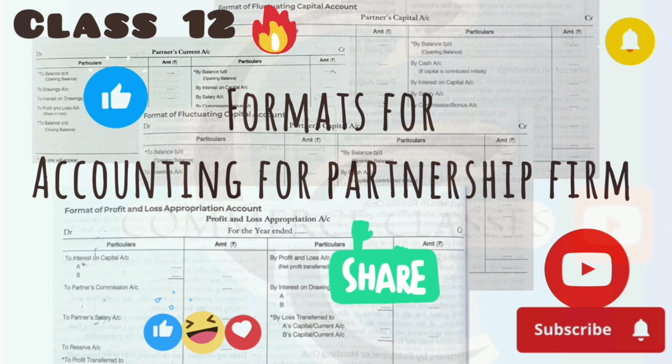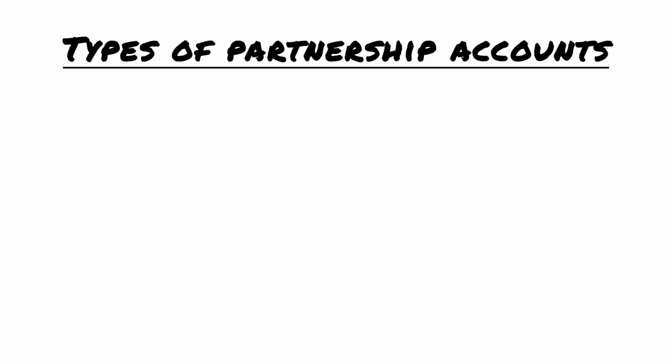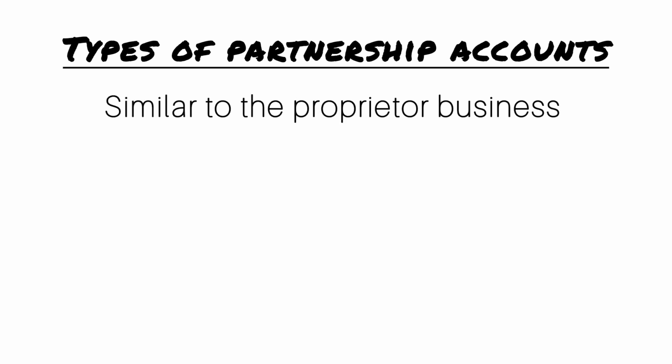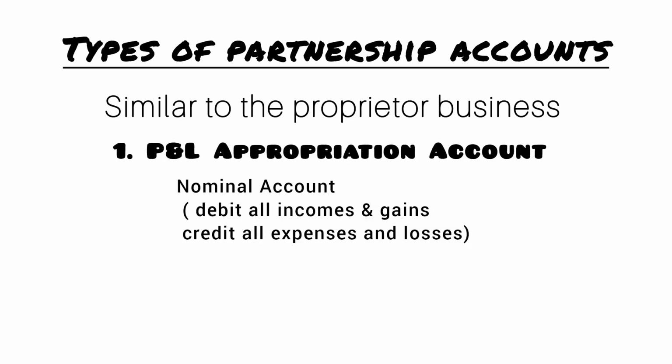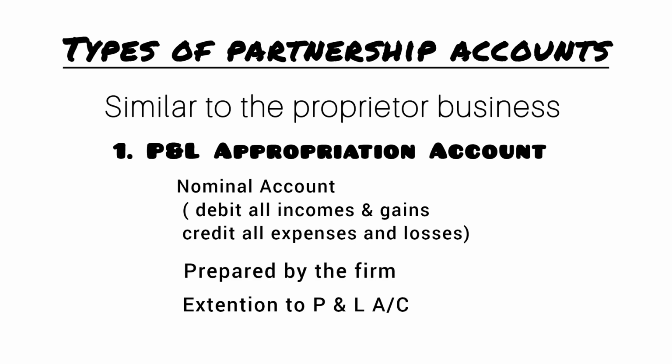So today we are going to discuss the types of partnership accounts. Partnership accounts are almost similar to the proprietorship business. However, there are some points which are important to know about the partnership accounts, like a profit and loss appropriation account. Profit and loss appropriation account is actually a nominal account. It is prepared by the partnership firm. It is an extension of profit and loss account.